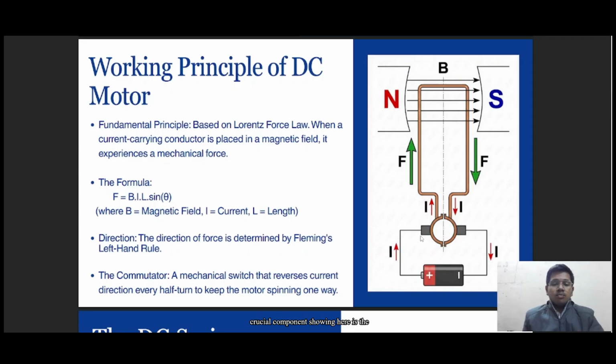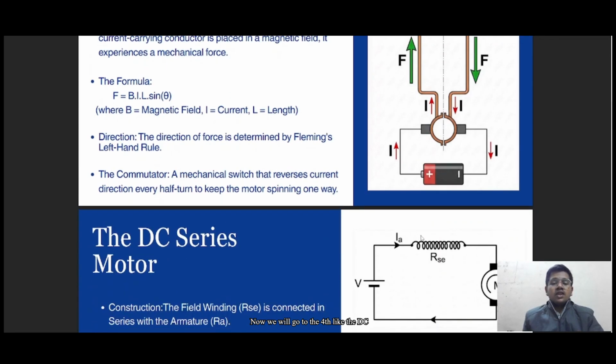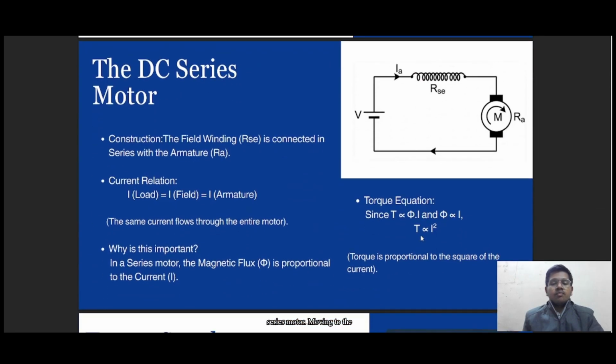A crucial component shown here is the commutator. It acts as a mechanical switch that reverses the current direction every half turn to ensure the motor keeps spinning in one direction. Now we will go to the fourth slide, the DC series motor.